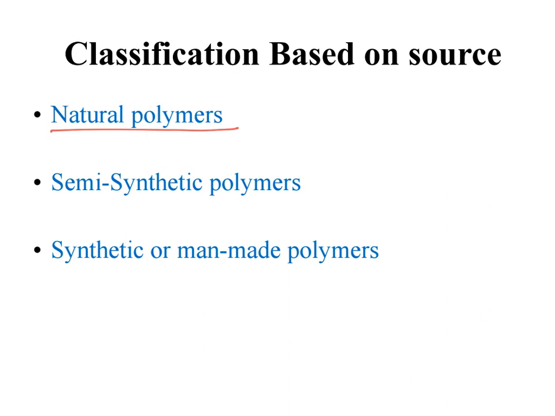What are natural polymers? These polymers isolated from natural materials are called natural polymers. These polymers are found mainly in plants and animals.